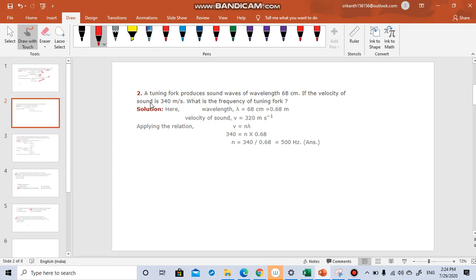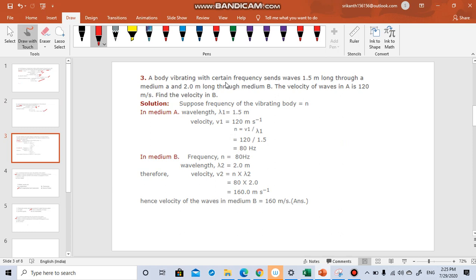A tuning fork produces sound waves of wavelength 68 centimeter. If the velocity of the sound is 340 meter per second, what is the frequency of the tuning fork? So here wavelength is provided, you have to convert that into meters. Now velocity of sound is given, it is 340 here, we have taken 320, it's a small mistake. So what did he ask you? He asked you the frequency. So V is equal to n lambda, directly you'll get the frequency. It is a very straightforward question.